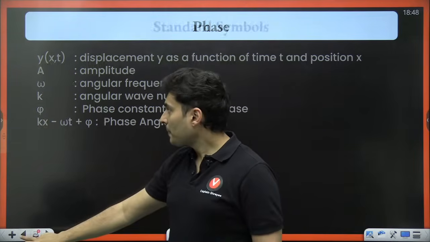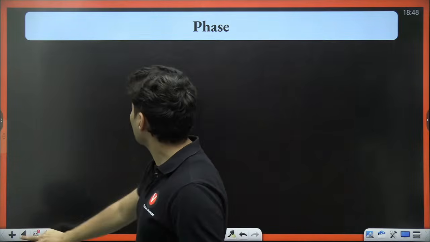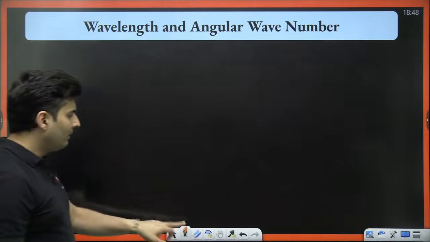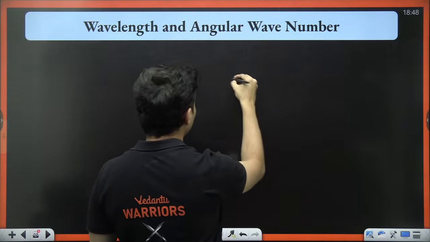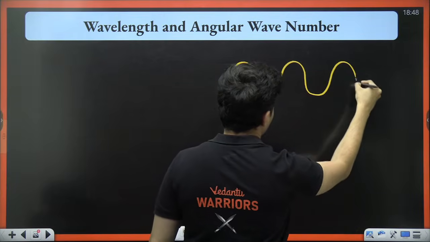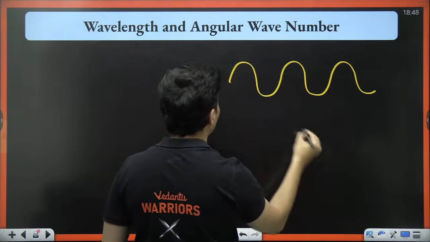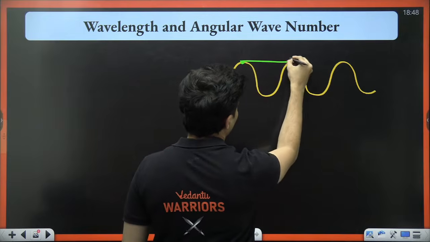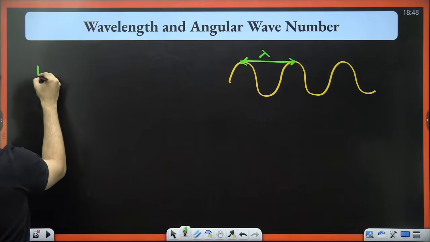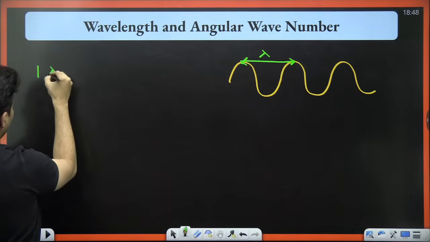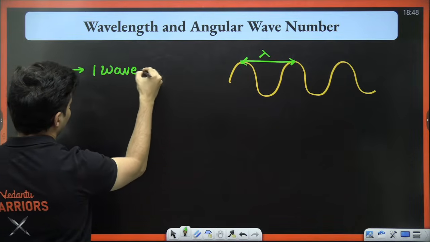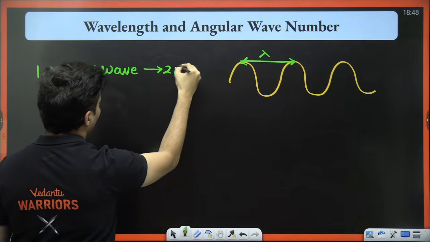Very good. Now, with regards to angular wave number and wavelength, remember I was just mentioning this to you. If you take from one crest to the next crest, that becomes a wavelength. So one wavelength, one lambda, corresponds to one complete wave, which corresponds to 2 pi radians.